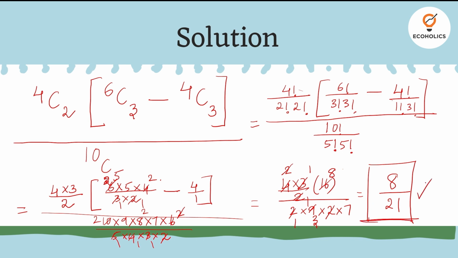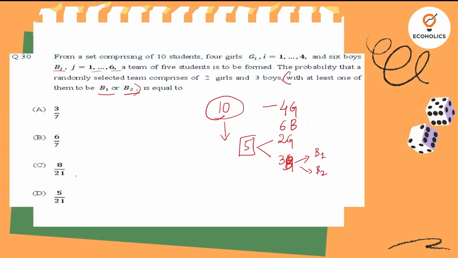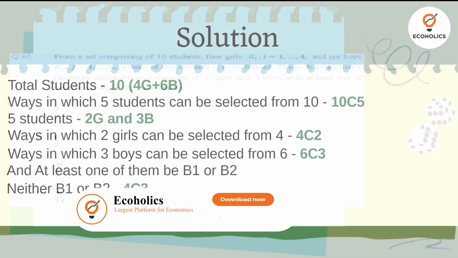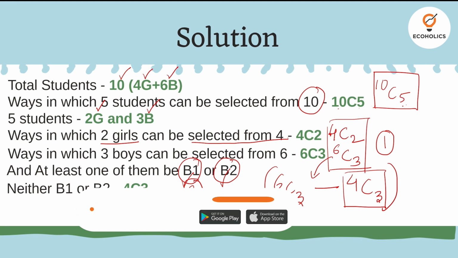So you can go back and check if there is any option of 8 by 21. Yes, you do have, which is option C. Right? So it's a very easy sum. It might seem a little complicated. As we started off, we told if this is not there, it is a direct sum. Even if it is there, there is nothing much. You have to understand it logically to go about it.